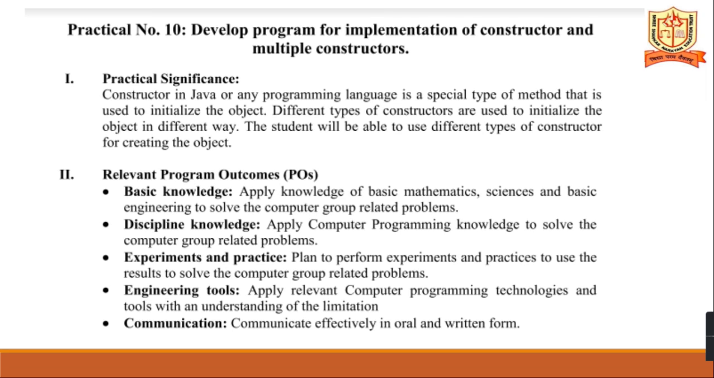So before that, we'll see what you mean by constructor. Practical significance: constructors in Java or any programming language are a special type of method that is used to initialize the object. Different types of constructors are used to initialize the object in different ways. The students will be able to use different types of constructors for creating the object. Is it clear what you mean by constructor? A constructor is a special type of method having the same name as that of the class name. There are different types of constructors.